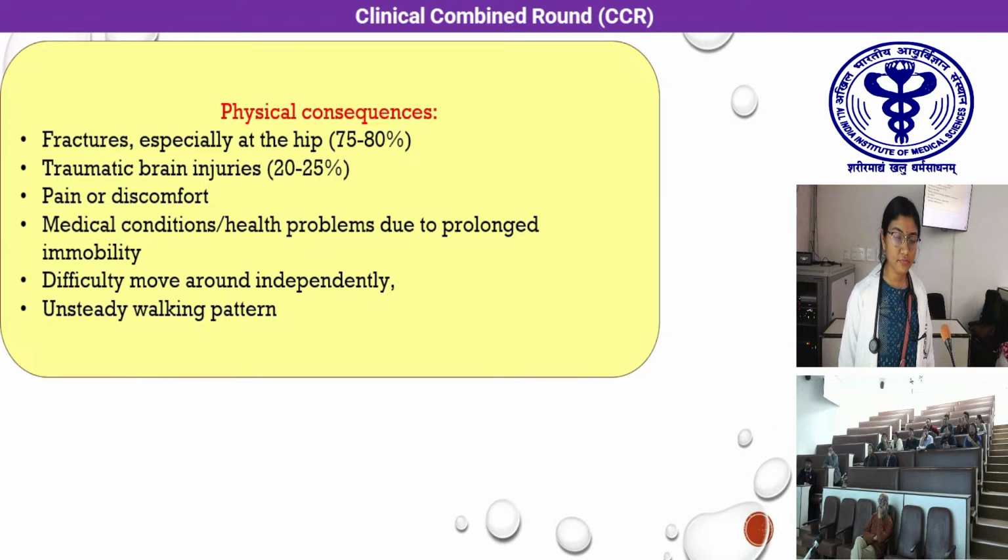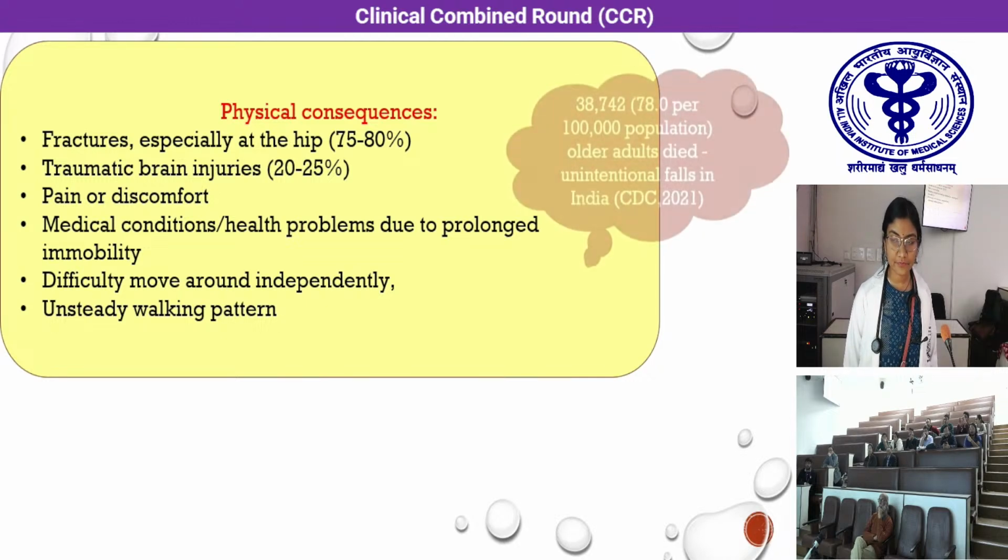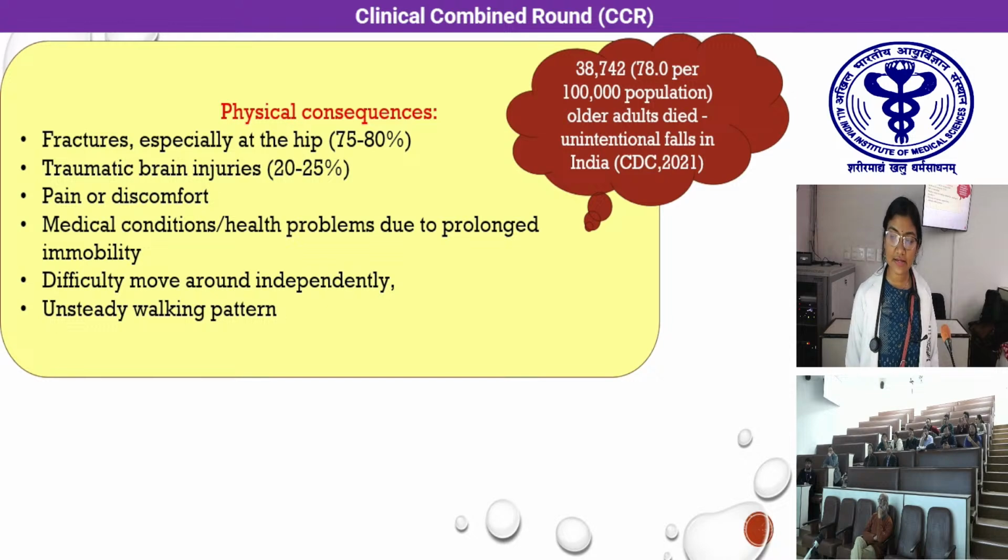Amongst the consequences of falls, the most important were the physical consequences. Fractures, particularly hip fractures, were seen in these older adults. 75 to 80% of hip fractures were said to be associated with fall history. Traumatic brain injuries, 20 to 25% of them, were found associated with falls. They could also lead to significant pain and discomfort, as well as prolonged immobilization. It was found that around 78 for every 1 lakh population of older adults had died because of unintentional falls in India.